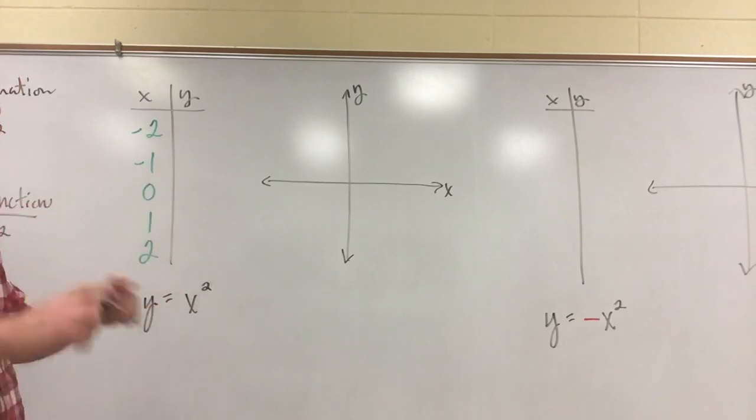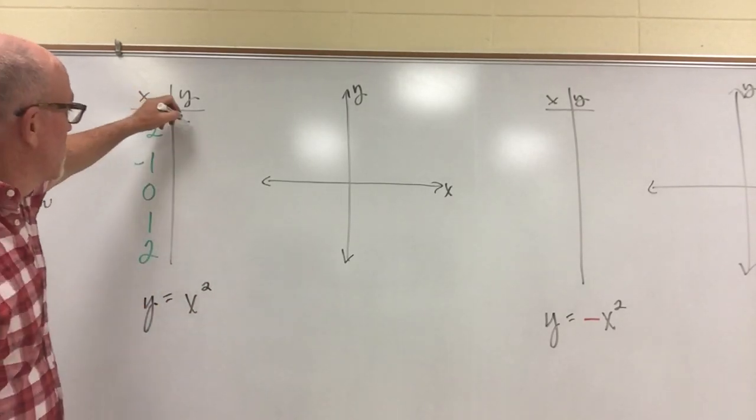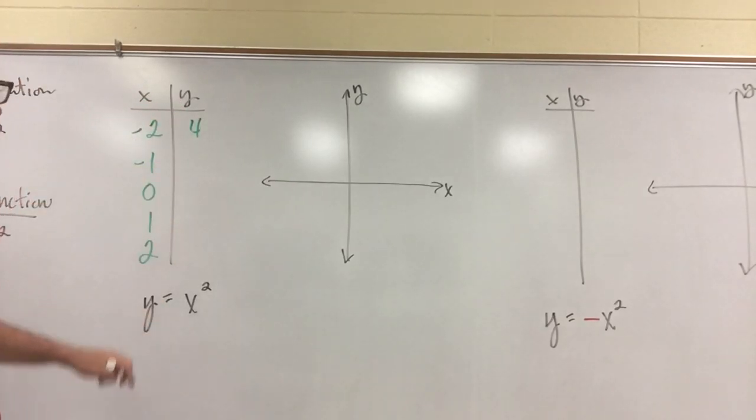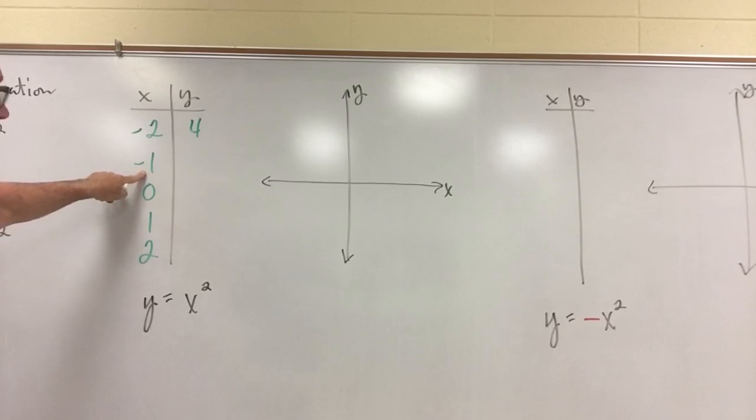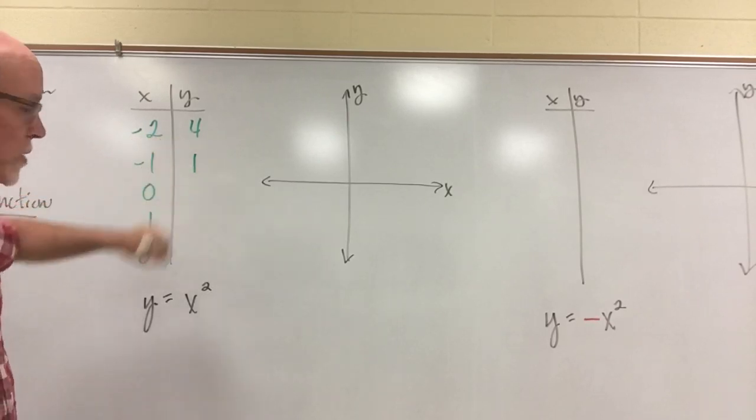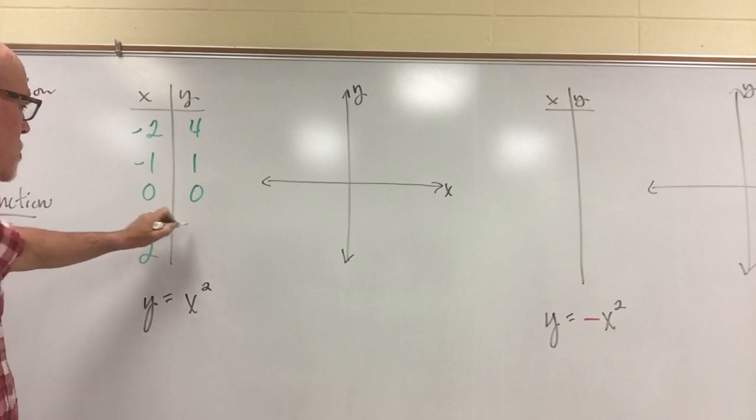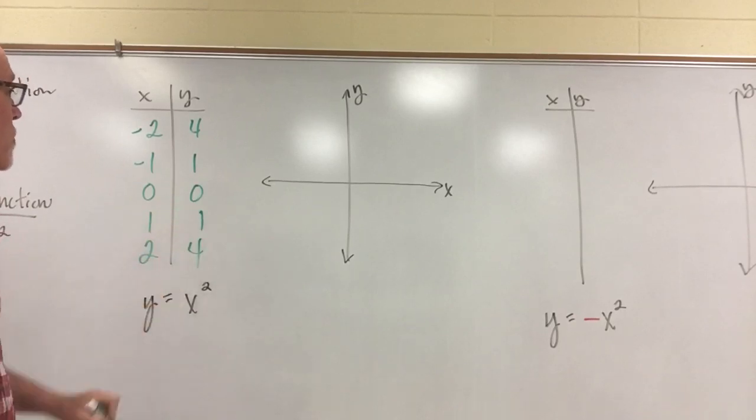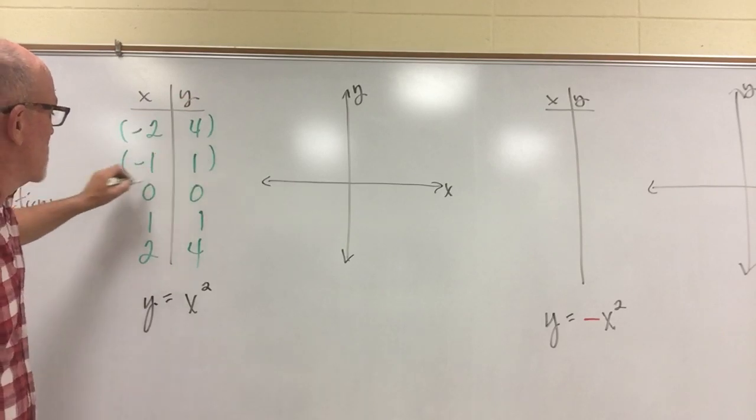So the first one is the quantity -2 times -2, which is going to result in a +4. Second one is -1 times itself, or times -1. A negative times negative is positive. 1 times 1 is 1. 0 times itself, or 0 squared, is 0. 1 squared is 1. 2 squared is 4. So we're going to sketch these 5 points